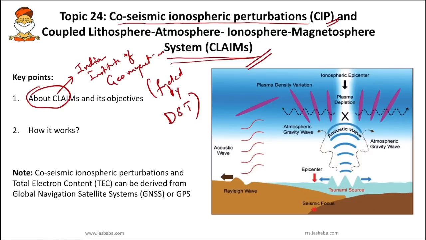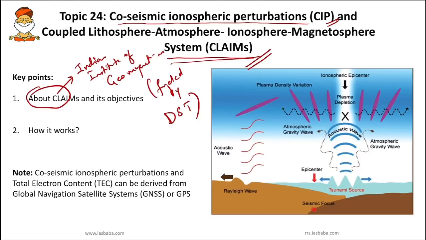What is the main objective of this CLAIMS program? The research focuses on energy transfer to the atmosphere during activities like earthquakes or tsunamis.